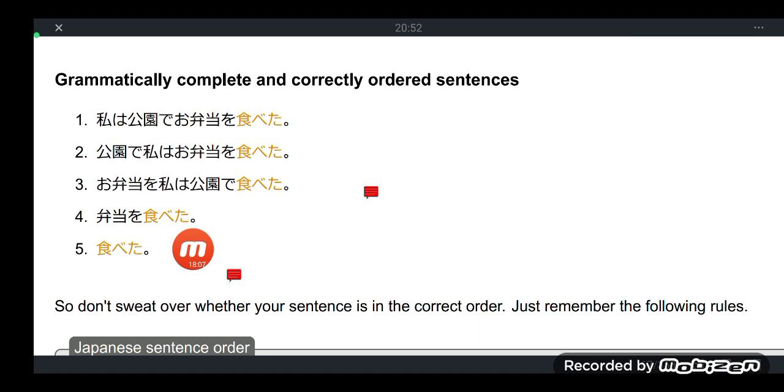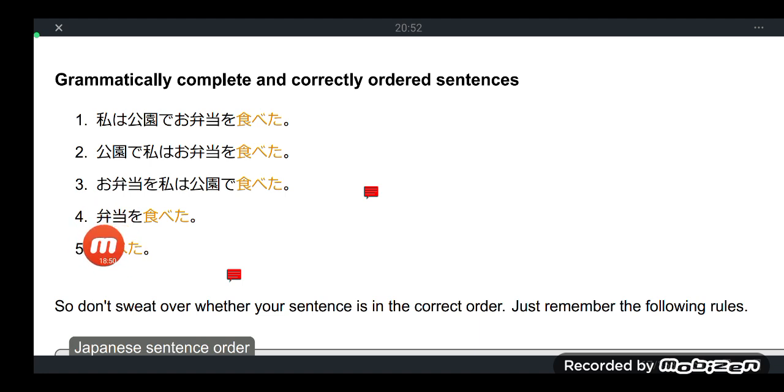Shortened. But actually, in Japanese, because they are reticent people, and reticence is a virtue for many Japanese, they like to use an implied state of being, or an implied version of the SLVC sentence pattern. Remember the subject linking verb complement sentence pattern in English? In Japanese they tend to shorten that kind of sentence, and that concept is called the implied state of being. So just like sentence 4 and sentence 5, bento wo tabeta is still correct.